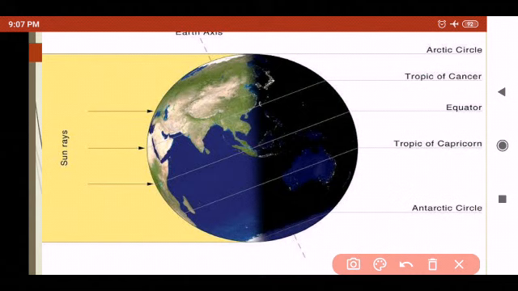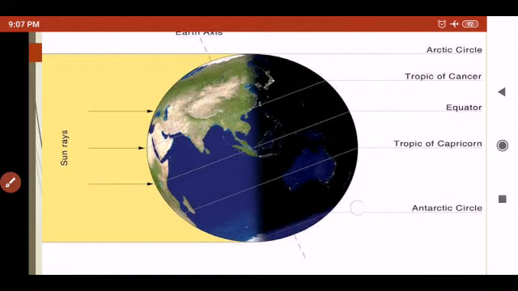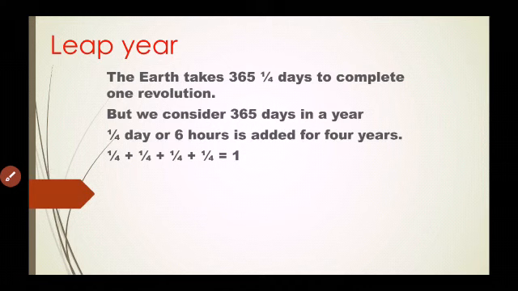Now the next thing, the movement of the earth around the sun on its orbit is called the revolution, and you know that the earth takes 365 days to complete one revolution, and we consider a year as consisting of 365 days only and ignore the 6 hours for the sake of convenience. Now here I will explain you about this.